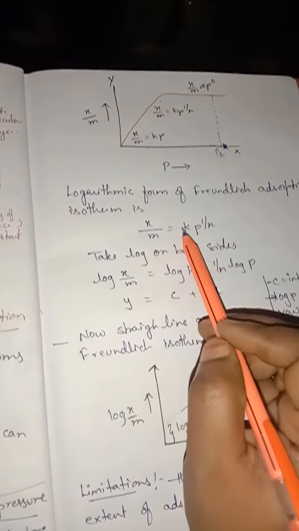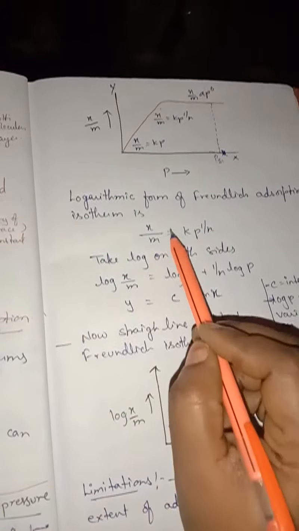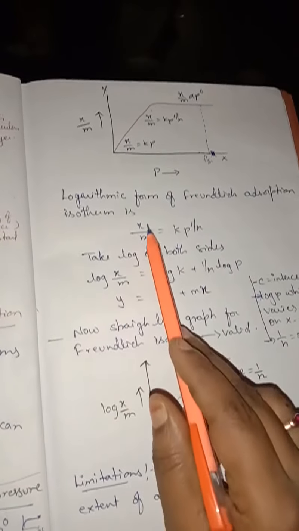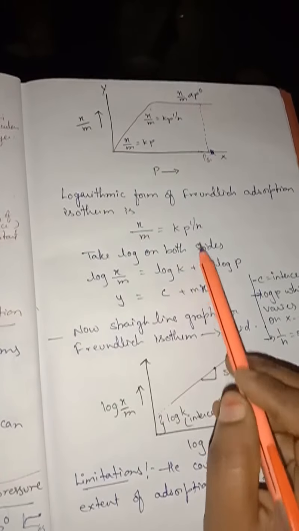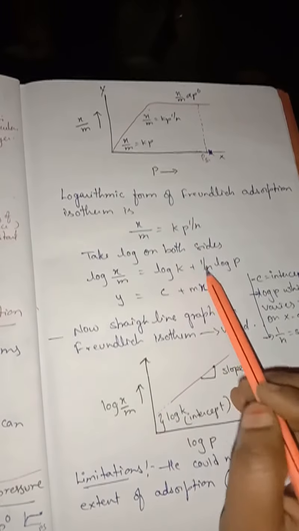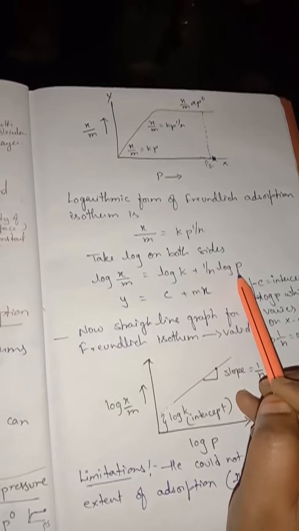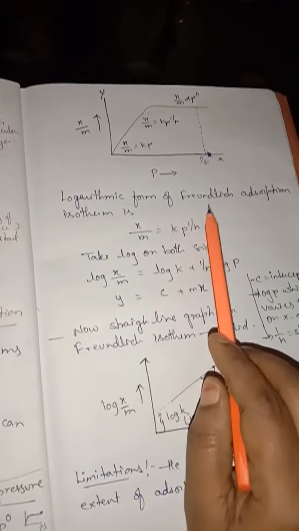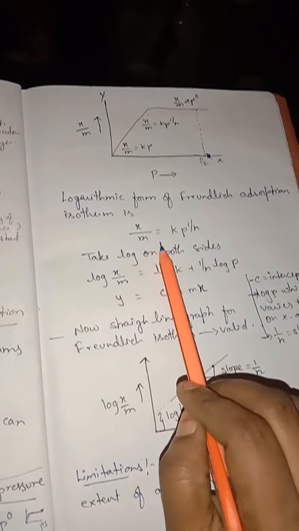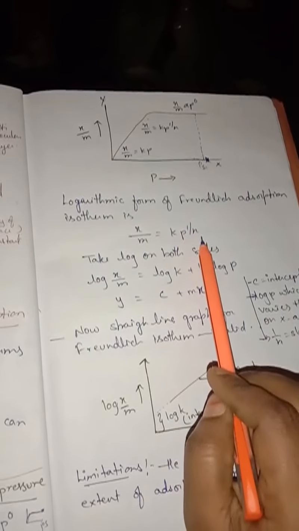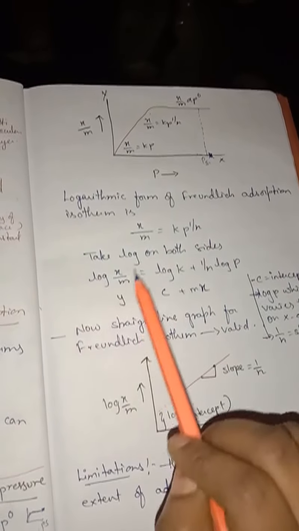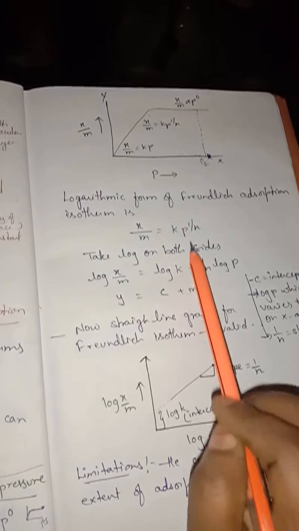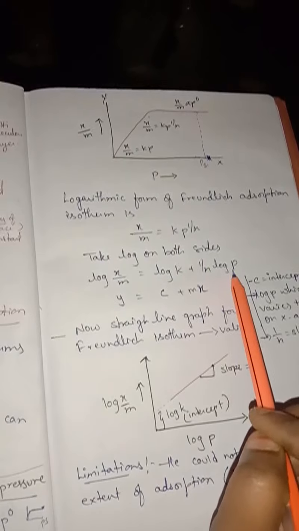So if you take the logarithmic form of the Freundlich adsorption isotherm, we are going to get x by m equals k p to the power 1 by n. So take log on both sides. Log x by m equals log k plus 1 by n log p. So I am taking the logarithm of the Freundlich adsorption isotherm, that is x by m equals k p to the power 1 by n, taking log on both sides. Log x by m equals log k plus 1 by n log p.